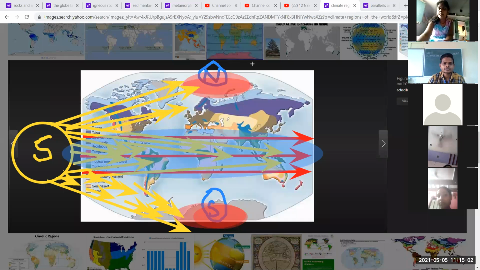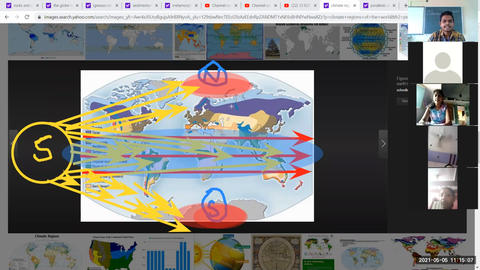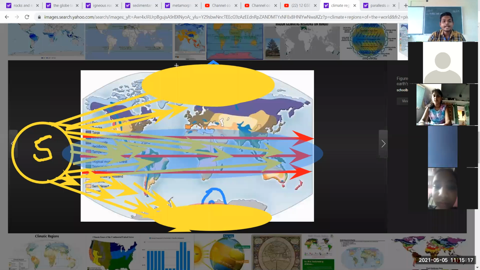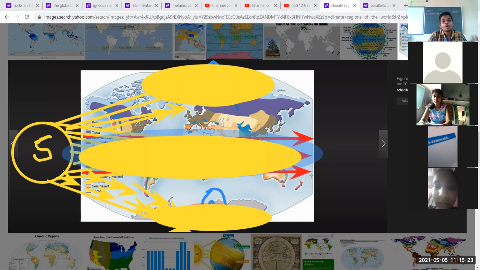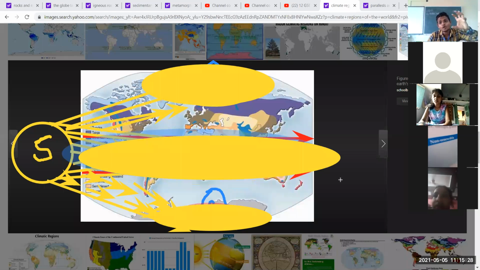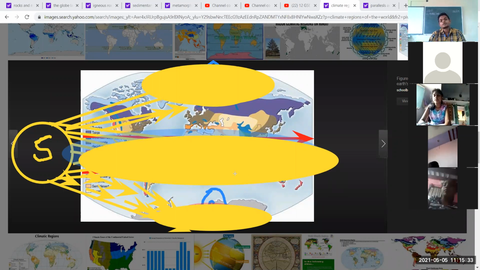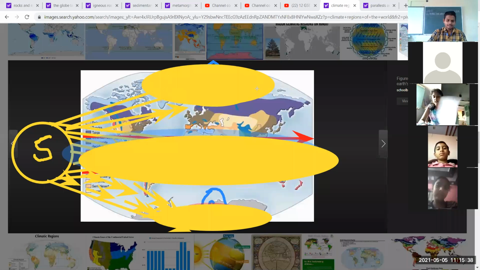These areas, you can see it. This area totally receives less sunlight from the sun. These areas receive less sunlight, and that's why they remain very cold. And this area that receives more sunlight, the sun rays directly fall on these areas. That's why they remain very hot in this region, in these different parts of the world.